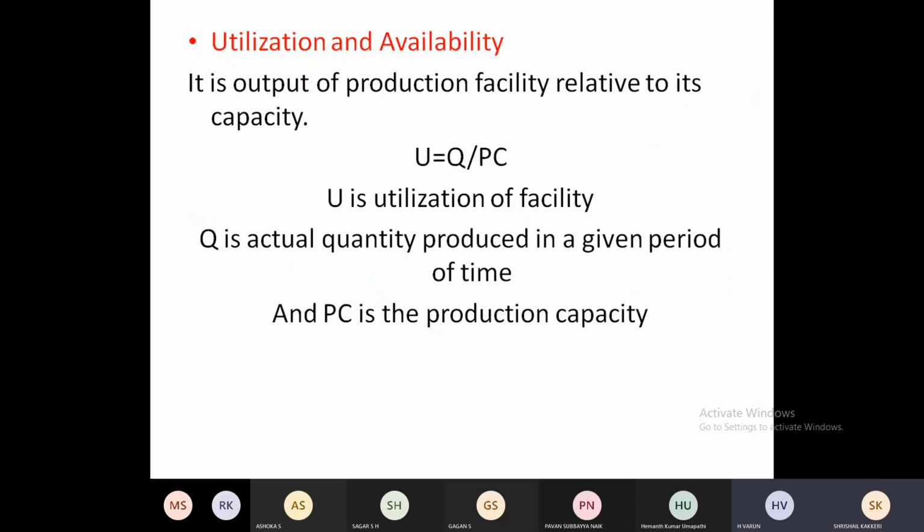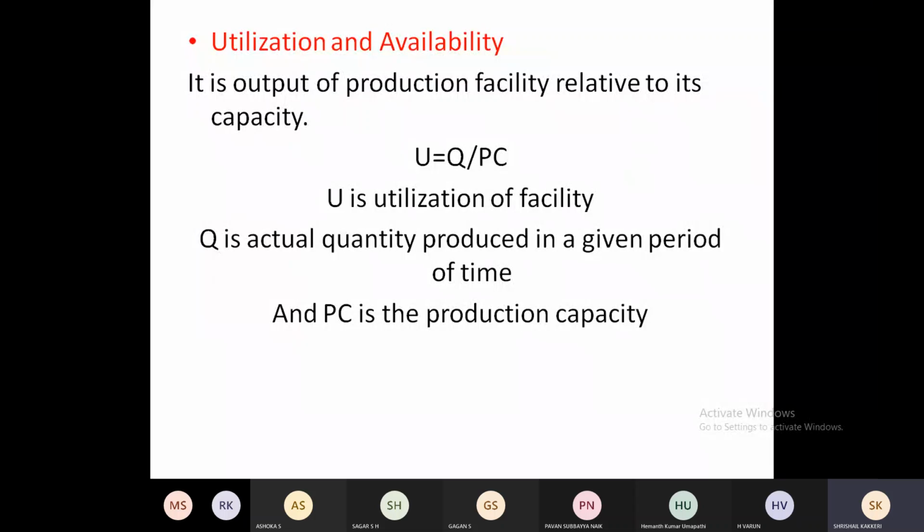More than 100, sir. So no, I require more than 100, but practically it is not possible. Always the plant capacity will be decided in the beginning with the set-up given condition, and maximum one can say that it has to be effectively utilized, and how effectively all the resources are utilized will be deciding the utilization. Okay, and here U is equal to Q by PC.